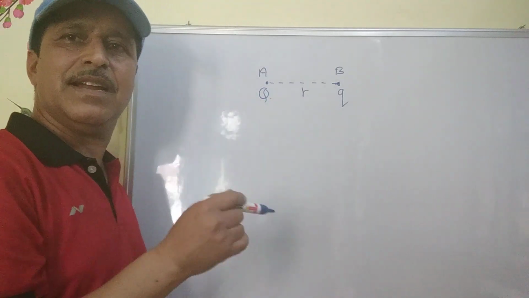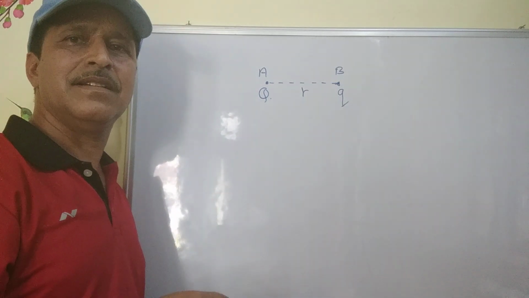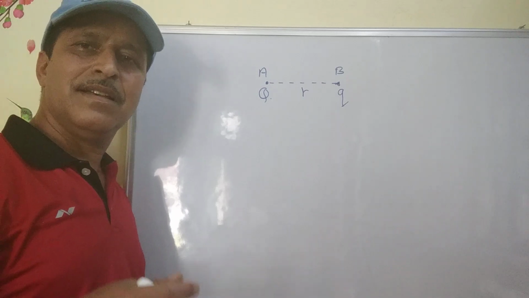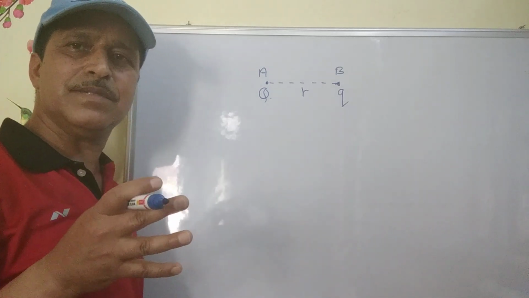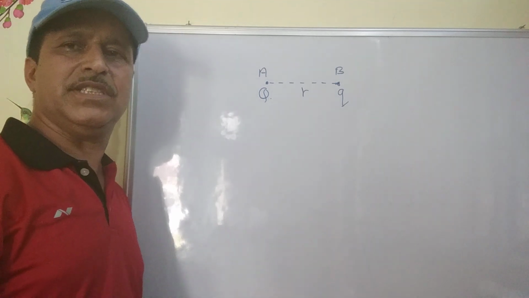So the potential energy of a system of charges can be defined as the work done in bringing the two charges from infinite separation to their present position.